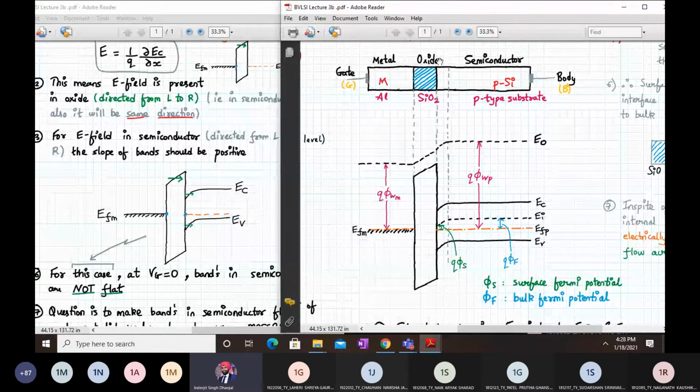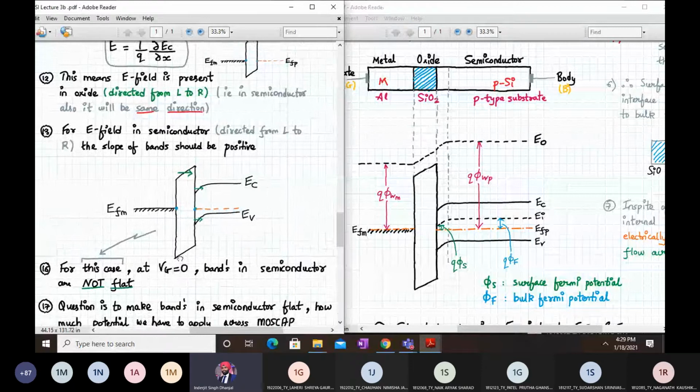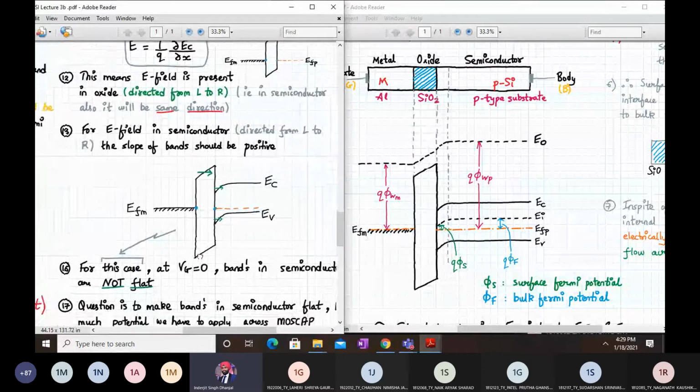There is an electric field only near the interface on the semiconductor side, and this presence of electric field is indicated by the band bending. So wherever there is band bending, there is some electric field. So there is an electric field in the oxide, and there is an electric field near the oxide semiconductor interface. Okay, if you have any doubt, you can raise your hands, or else I can move ahead.